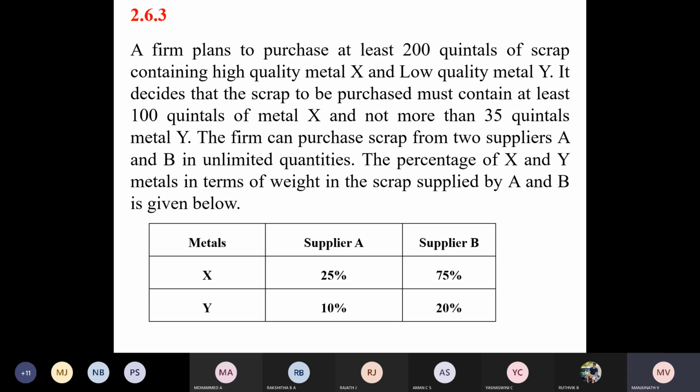Now if you add the total purchase, it is not exceeding 200 quintals. If you consider the total purchase of scrap, it is not more than, or not less than 200 quintals.